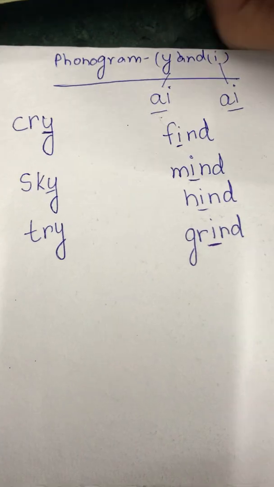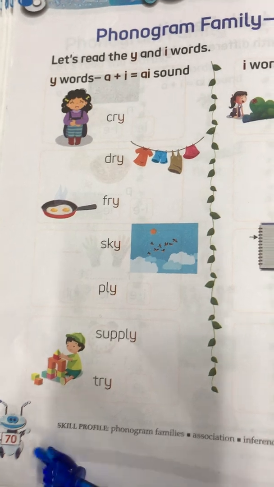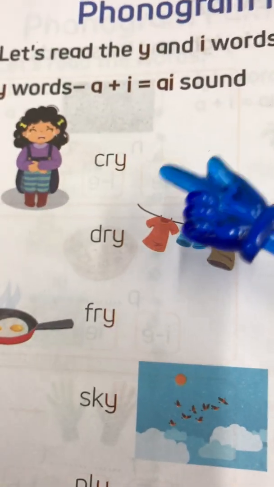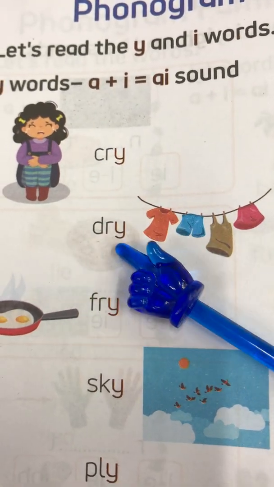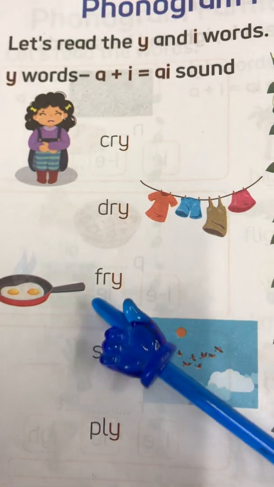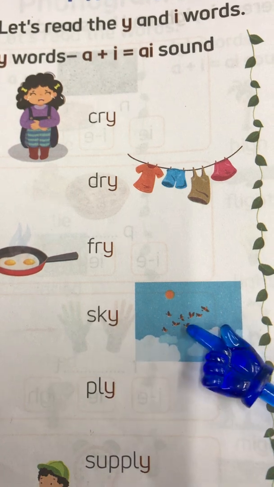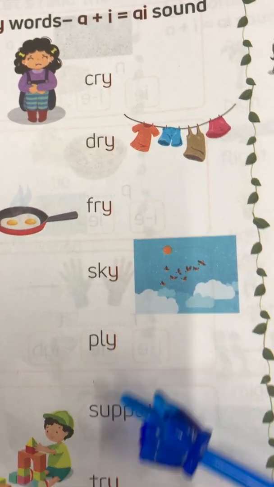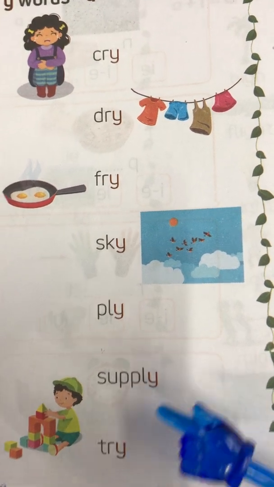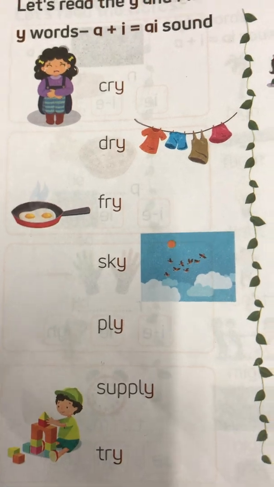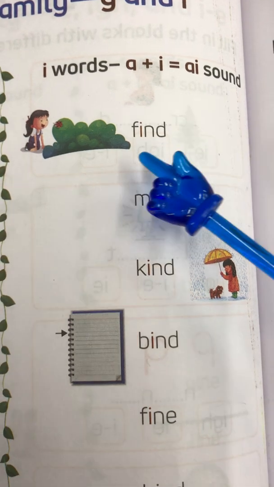Now we will read some words from your book. This is your literacy, your phonics book, page number 70. Let's read some I words. I, cry. I, dry. I, fry. I, sky. I, ply. I, supply. I, try.